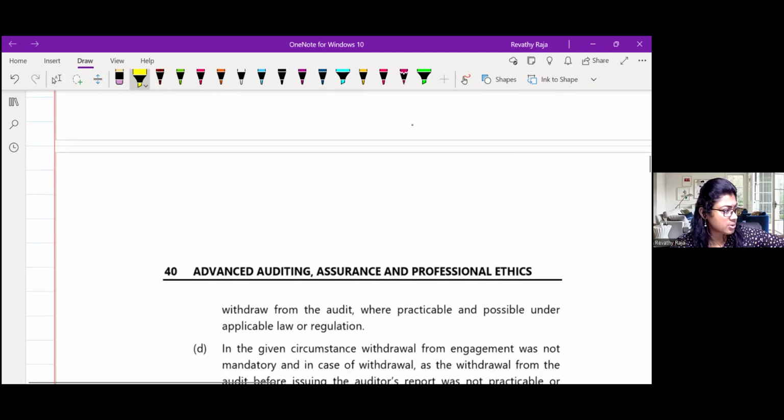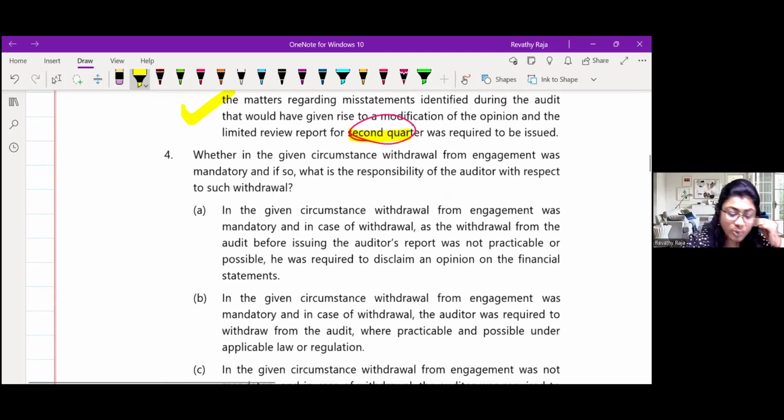I think that's the last question. Oh, 2 more questions are there. Fourth one: whether in the given situation, withdrawal from the engagement was mandatory. If so, what is the responsibility of the auditor with respect to such withdrawal? In the given situation, withdrawal from the engagement is mandatory, and in such a case, if he can't obtain evidence, he has the option only to withdraw. In such a case, before issuing the quarter, he is required to disclaim the opinion.